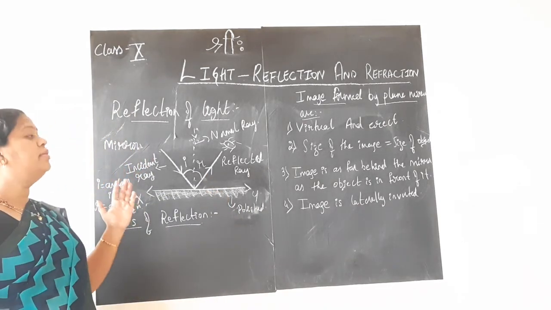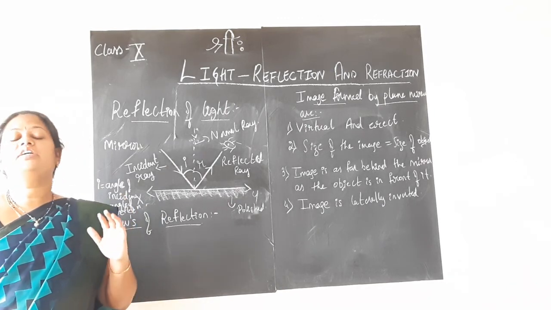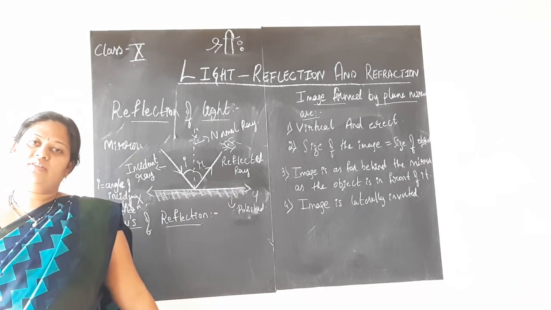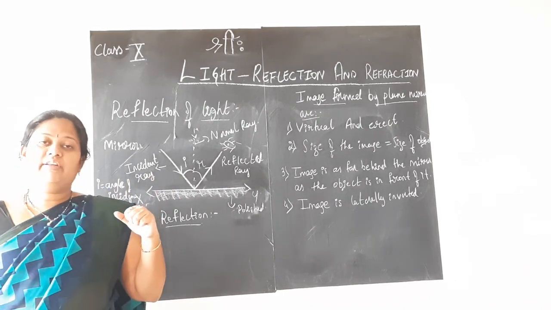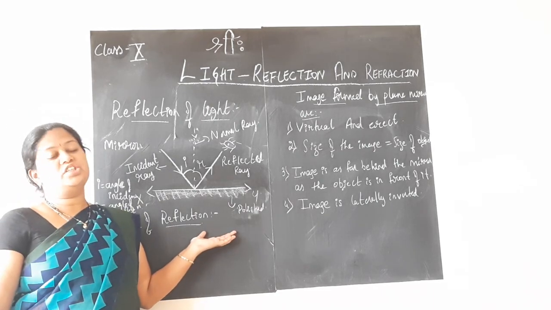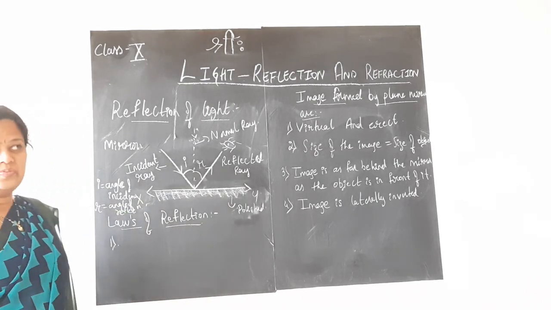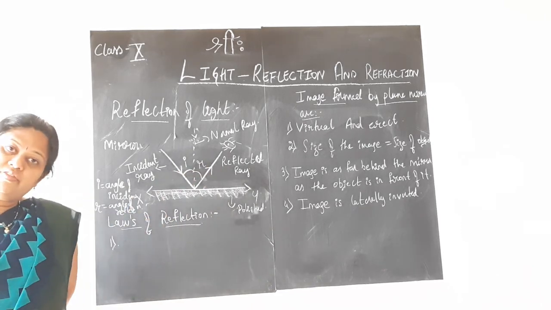So this is about the process of reflection. Due to this process of reflection itself, we are able to see the things around us, children. So, after studying about this process of reflection, we shall now study the laws of reflection, which are very, very important. Now we have knowledge of what is the angle of incidence and what is the angle of reflection.